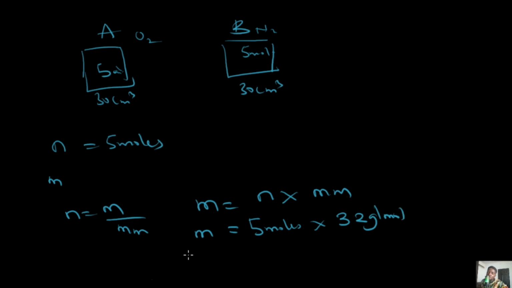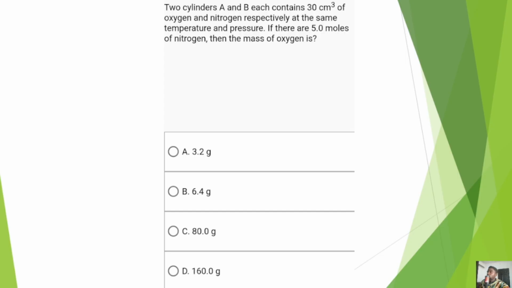Now, the mass is going to be 5 multiplied by 32, and that is going to give us 160 gram. So let's look at our options and see if we have that there. That is option D, and that is exactly our answer. So I hope this video has been helpful to your understanding of Avogadro's law and Avogadro's concept.